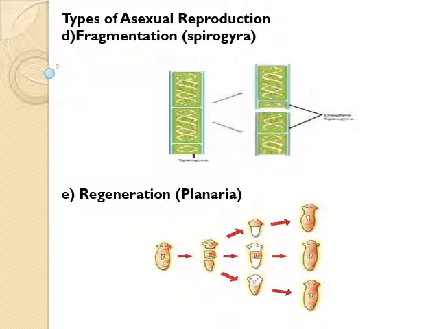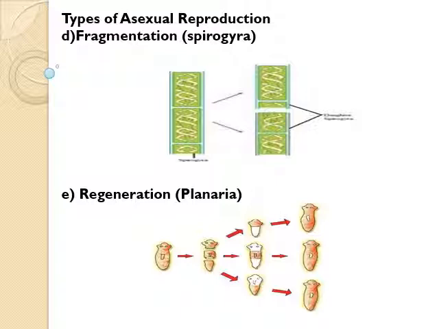When these spores get favorable conditions, each one forms a new individual. Let's see fragmentation. This type of asexual reproduction is seen in multicellular organisms which have a simple body organization. For example, Spirogyra. It has a filamentous body. This filamentous form breaks into two or more pieces. Each piece is called a fragment. Each fragment has the capacity to form a new individual. This process is termed as fragmentation.